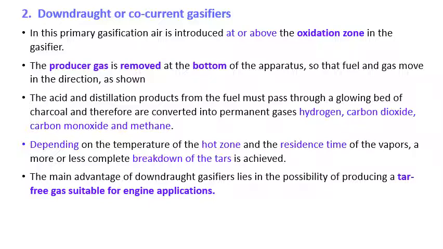The main advantage of the downdraft gasifier lies in the possibility of producing a tar-free gas suitable for engine application. In the updraft we have seen tar formation, but if you don't want tar formation, then downdraft gasifiers are more preferred.